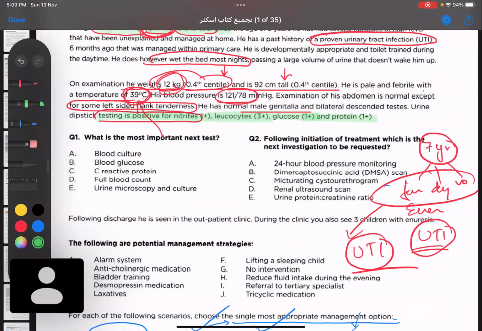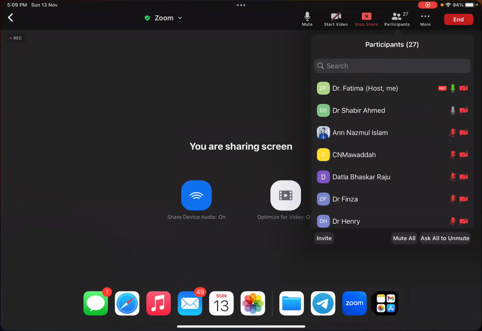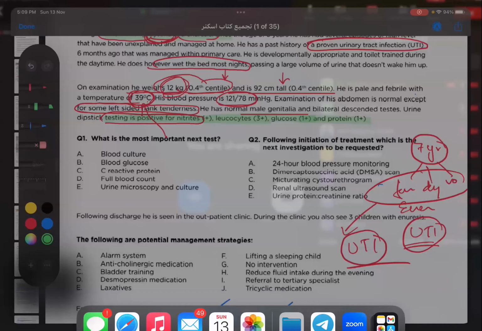Now what else? Okay, there are some other people in the meeting. Okay, what else? They have themselves given us the diagnosis.